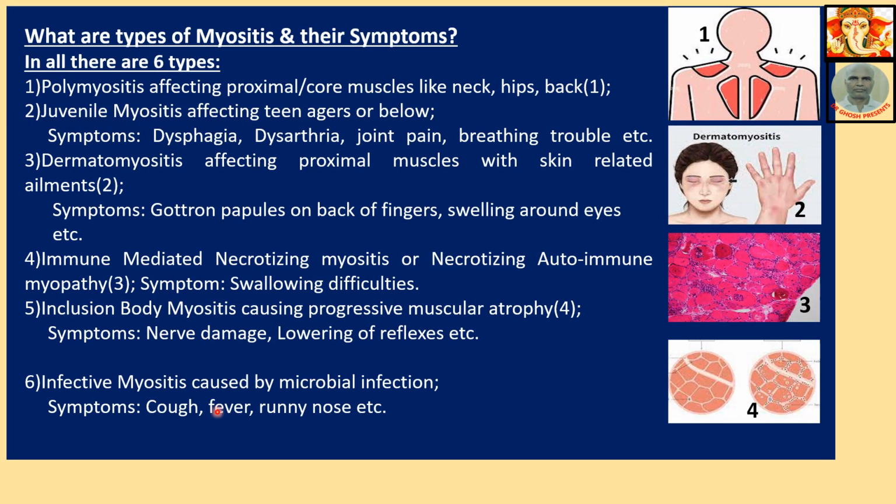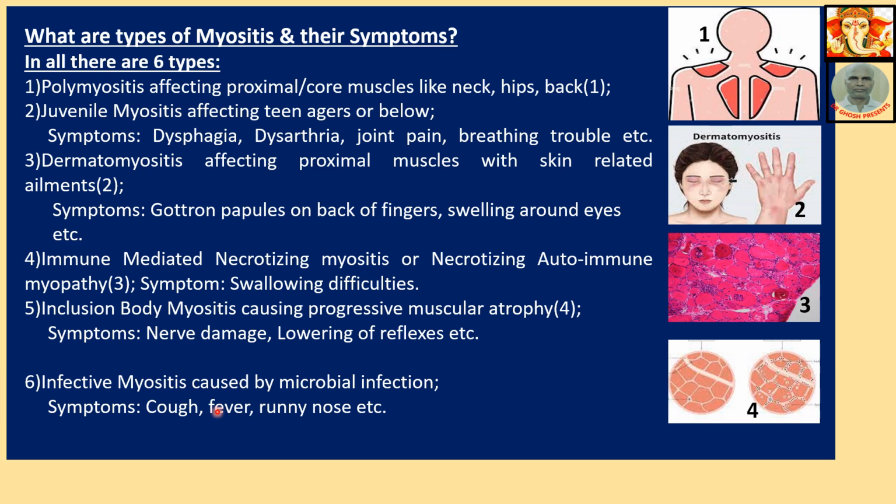What are the types of myositis and their symptoms? In all, there are 6 types. Please note, below I have given the names of the 6 types with numbering 1, 2, 3, 4, 5, 6, and below that numbering, symptoms have been given. Maybe 2 types of myositis have the same symptoms, so I have taken 1, 2 as a group, or 4, 5 as a group. Please take extra care while reading.